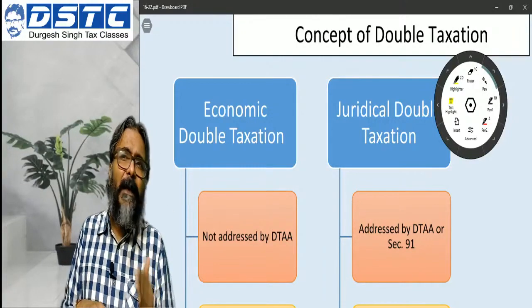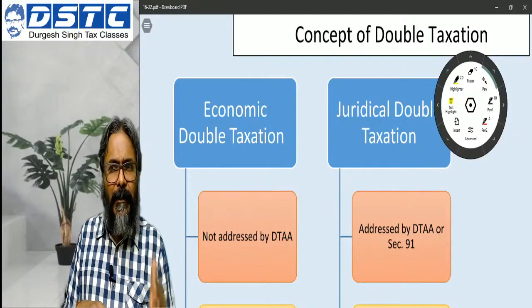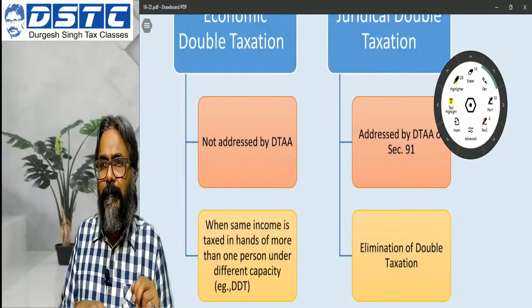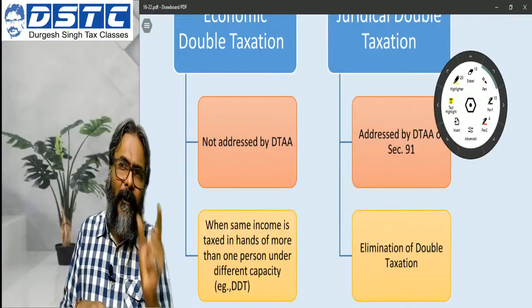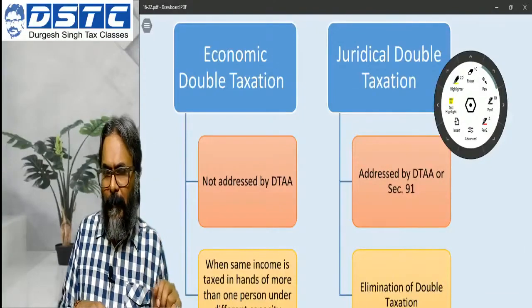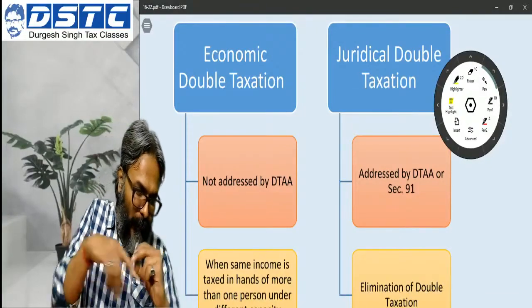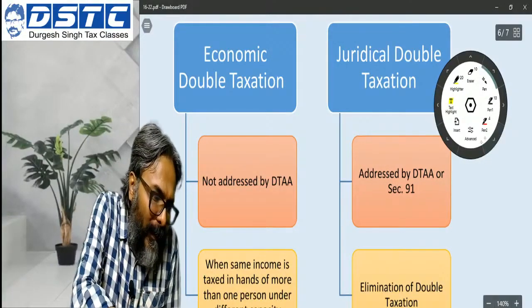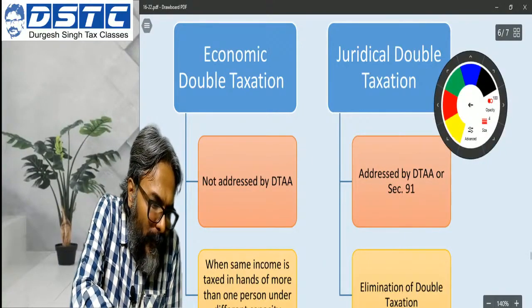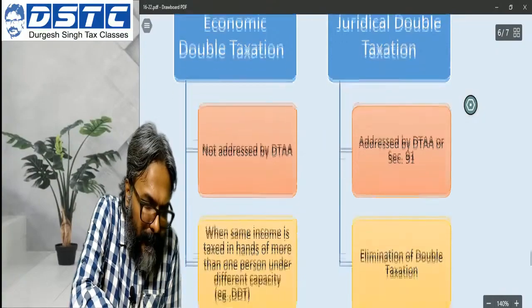If such agreement doesn't exist, then recourse has to be made under section 91. 91 therefore is referred as what students? As a unilateral agreement. So 91 is unilateral, or the DTAA, which is section 90, a bilateral agreement. So either it is 90 or 91.